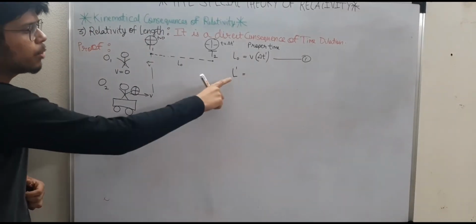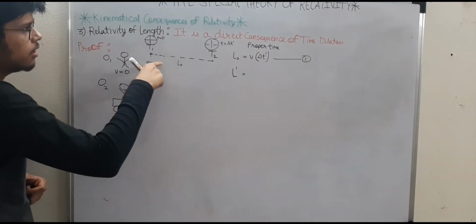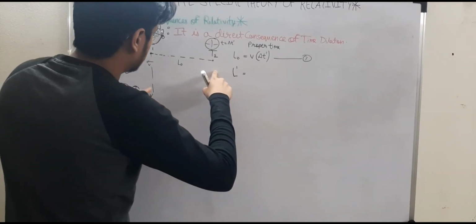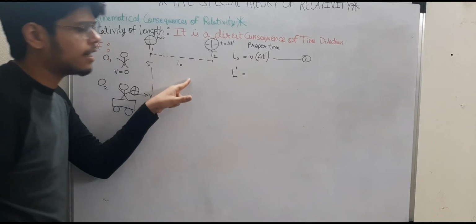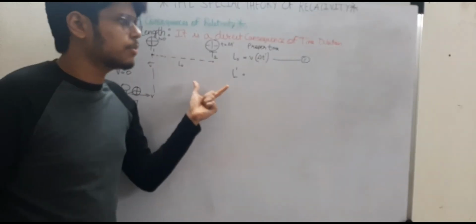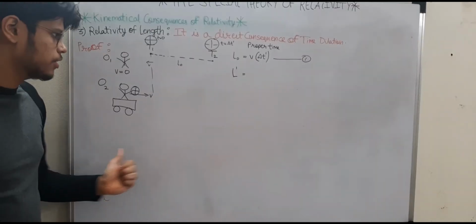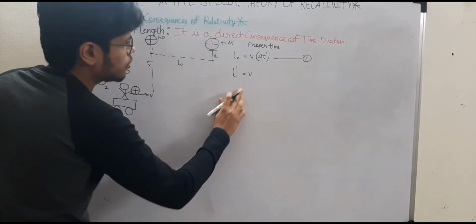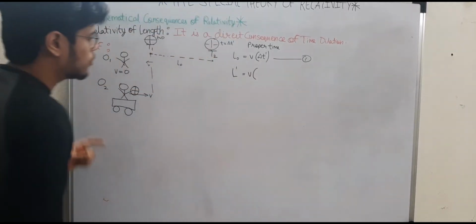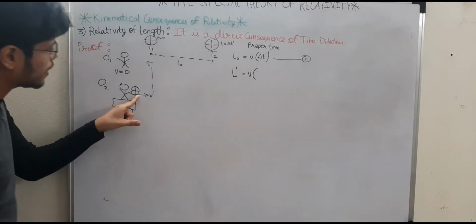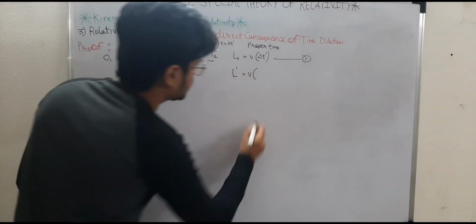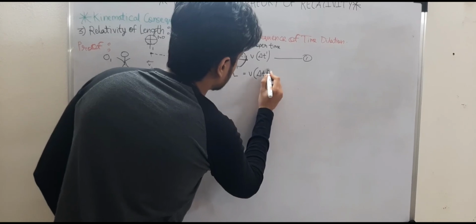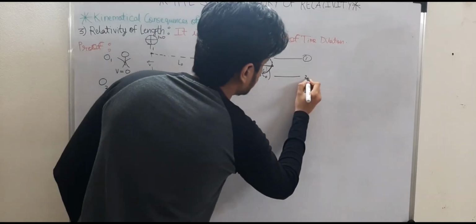right? The improper length, because he is saying that the length has to be different. He will not observe the correct length of the train station because he is moving in a relative frame with speed v. So length equals speed times now time. The time interval will be a proper time interval since he has only one clock with him, right? So delta t naught. Equation 2.